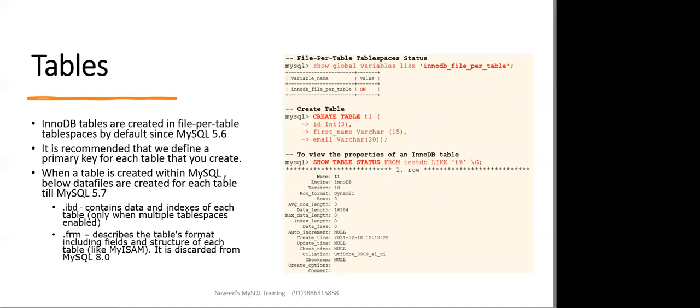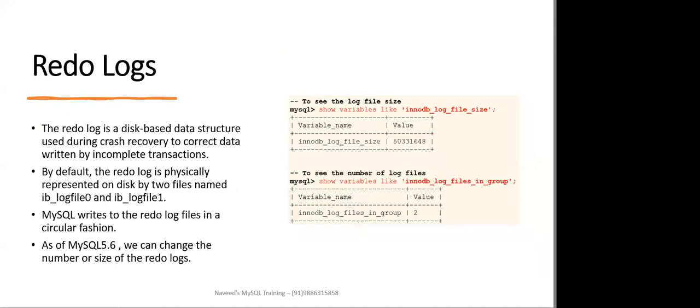The .ibd contains the data and indexes of each table. And the .frm actually contains the table's metadata, like what columns are there and what the data types of those columns are. Now from MySQL 8.0 onwards, the FRM is discarded and everything is included under the IBD data file.